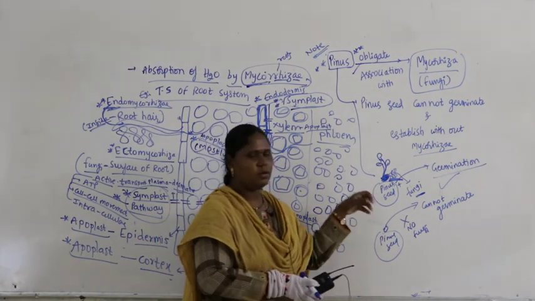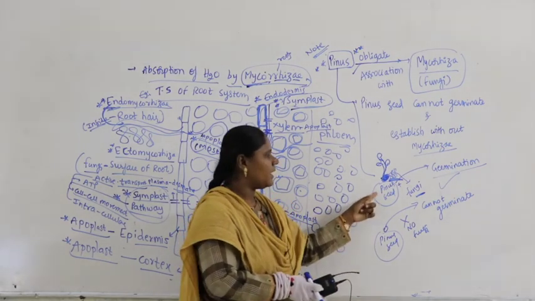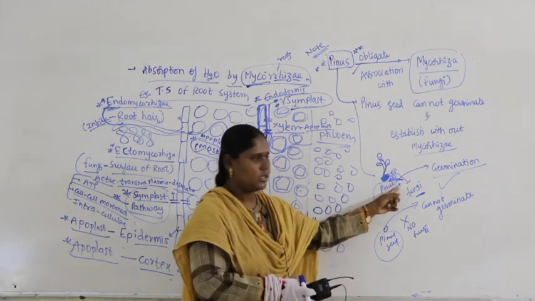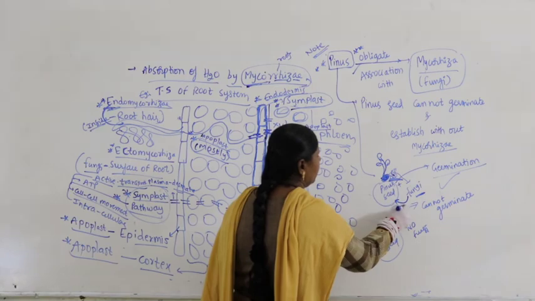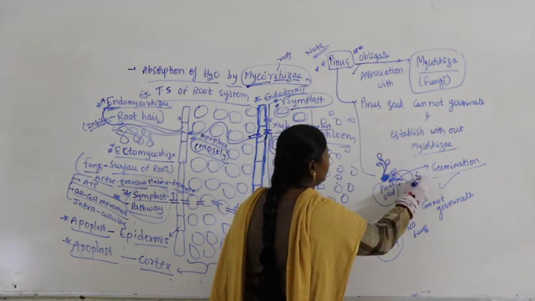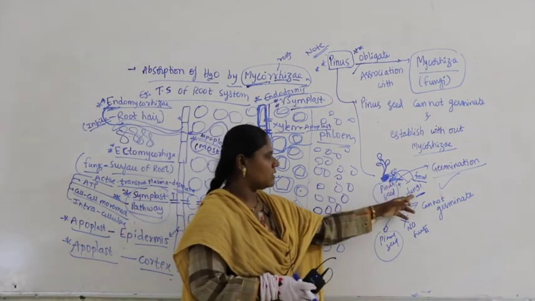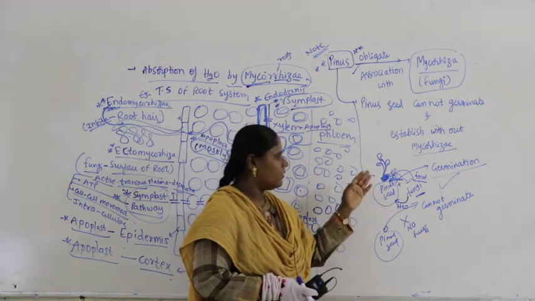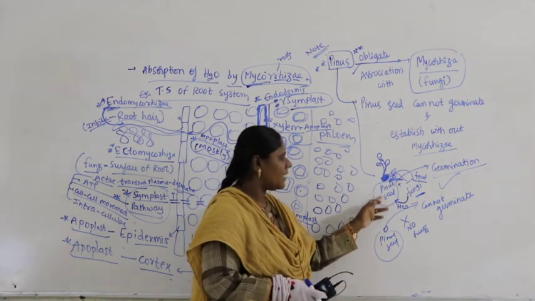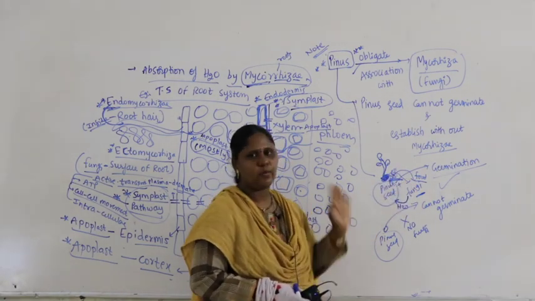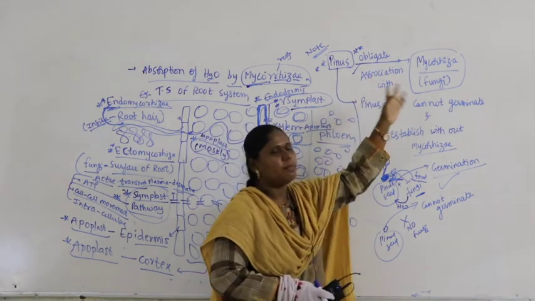Whenever a Pinus seed falls in the soil, it awaits the fungi. Fungi will automatically come in search of the Pinus seed. Both show a symbiotic association, because the fungi gives water and, in return, the Pinus seed gives food to the fungi. Both show obligatory association. Without this it will not survive. Both are mutually benefited. For the Pinus seed to germinate, it needs the help of fungi. That is why Pinus shows obligate association with mycorrhiza.